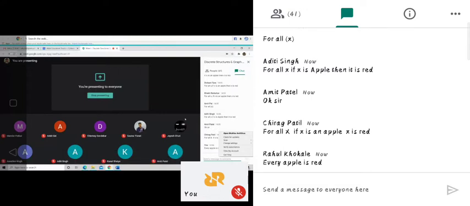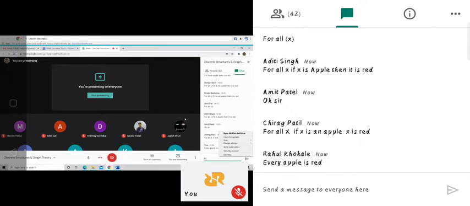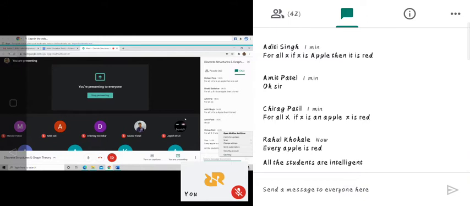Now let us see one statement: all the students are intelligent. How can we write this statement by using predicate form?